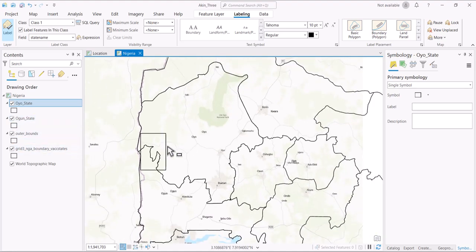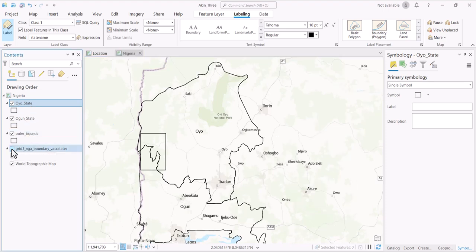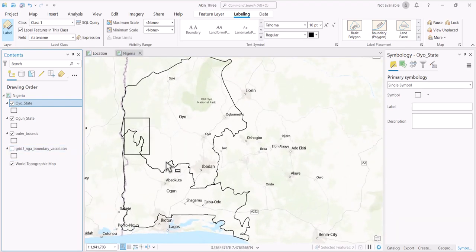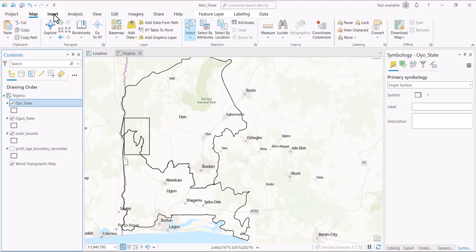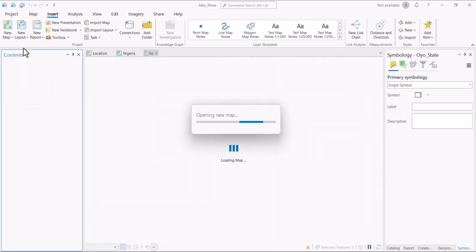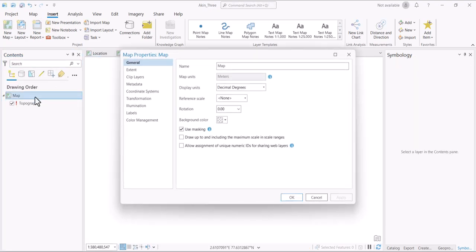So we need not stay here. What we're going to do is, if we put off this, for example, we have these two states only as the states that we're interested in. And so we copy these two. Okay, we create another map. Let's go to insert new map. We create that of states now. So we are creating for states.